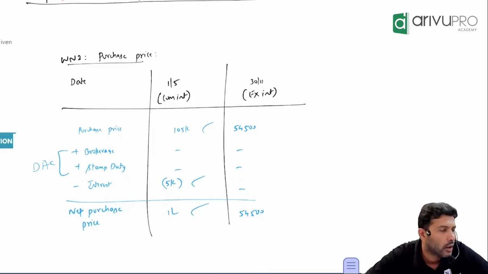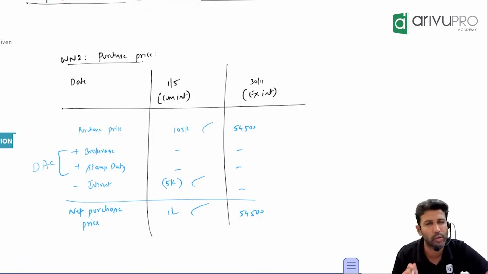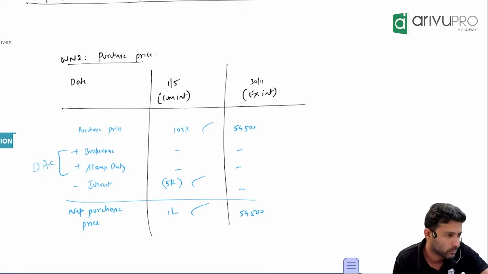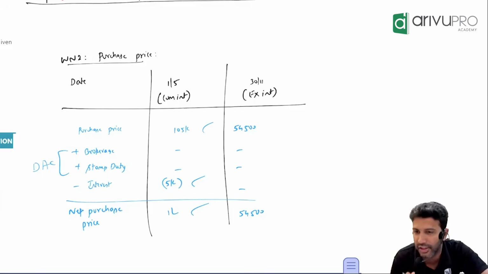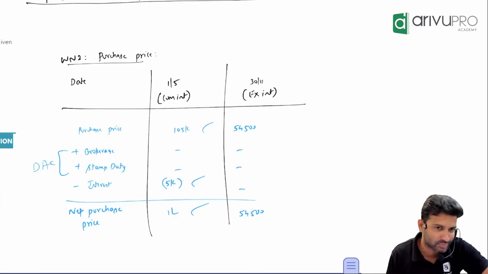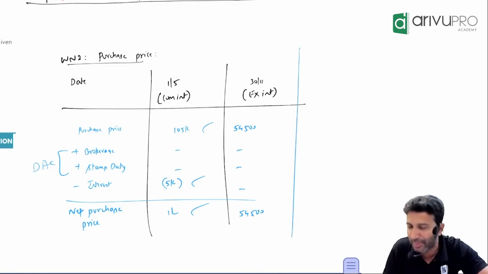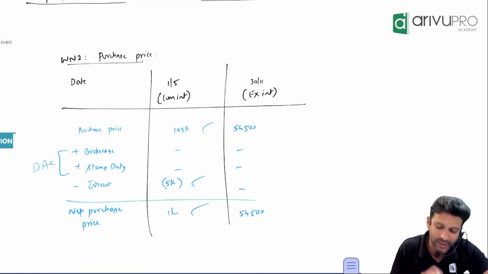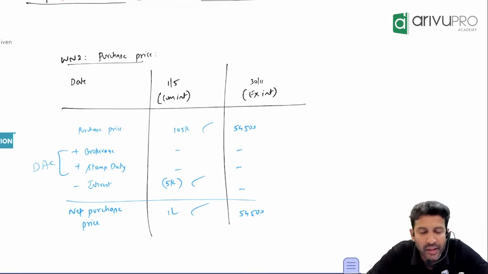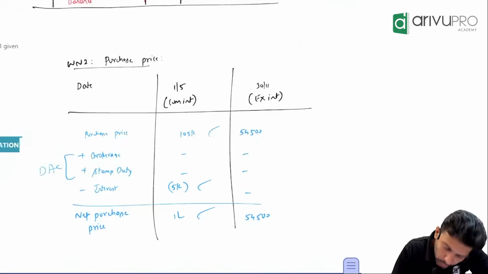This is one. However many times you purchase, you need to find out the net purchase price. But usually only 2 times will be given. Okay, that's what we have seen. But if an institute likes you more and makes it 3 also, that's a transaction between you and the institute. I will not bother. Add one more column in that case. But usually only 2 times they give. Or one more time you purchase.